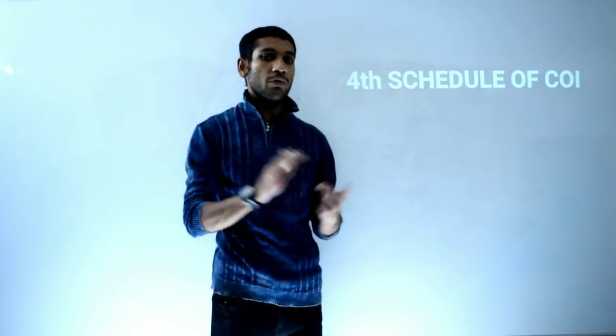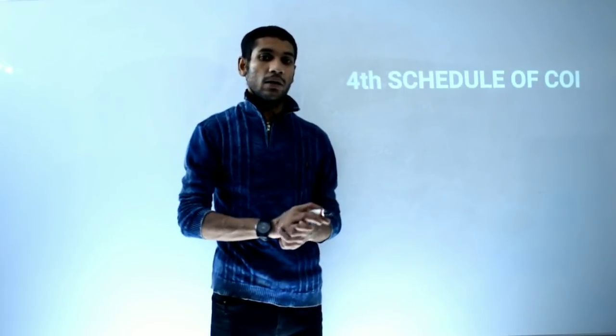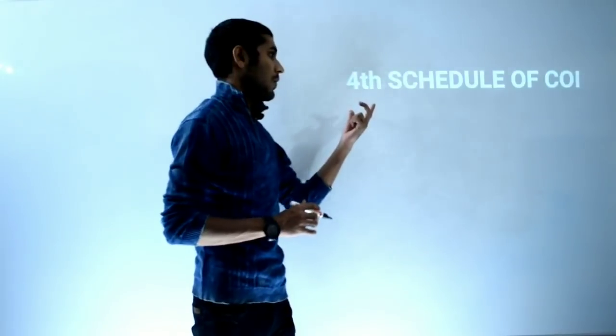Article and schedule are different, please don't combine them, remember that. So the fourth schedule of the Constitution of India talks about how allocation of seats for Rajya Sabha will be done.